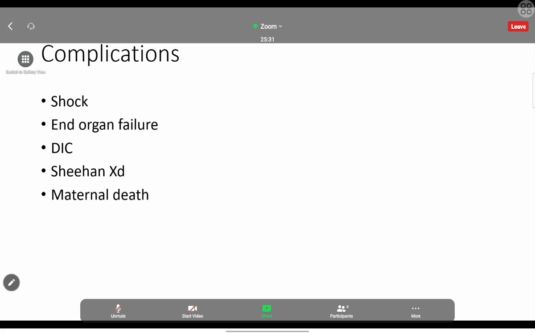Then the complications. We know in each and every bleeding problem, there will be complications like shock, end organ failure, DIC, and sometimes death, maternal death. Then this is a special one for the pregnancy, Sheehan syndrome. We know what is Sheehan syndrome. Due to the significant bleeding at the time of the postpartum period, there will be ischemia to the pituitary. So there will be a deficiency of the pituitary hormones. That is called the Sheehan syndrome. I hope everyone knows that. So this is one special complication regarding the PPH, and also sometimes they may ask about other complications. There may be some complications which I have not mentioned, so you can work out on that.